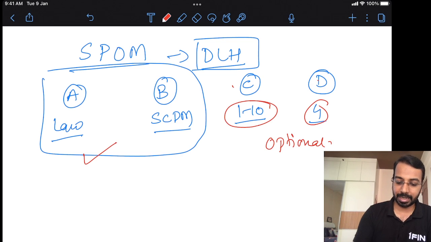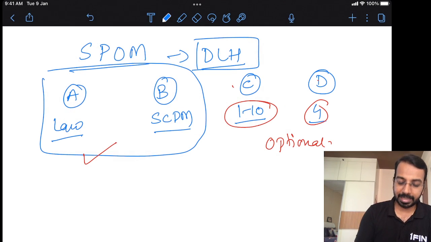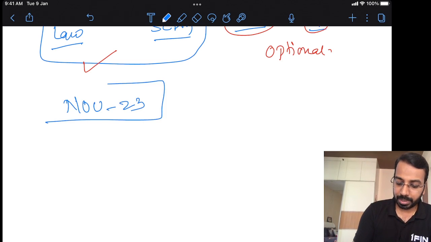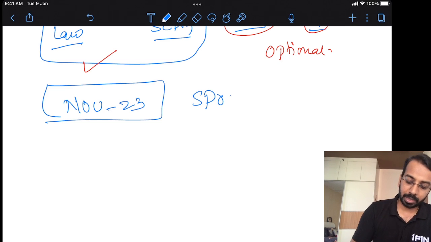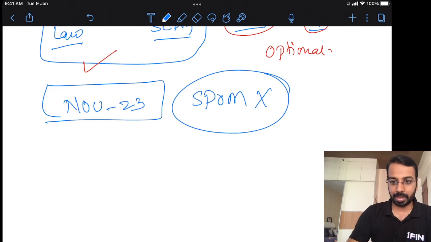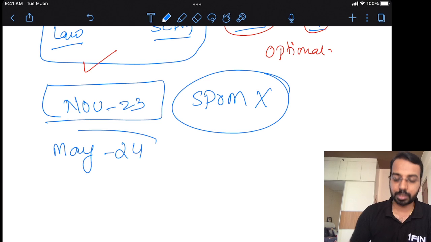we will be understanding. Now, first thing is, if you are writing examination in November 23, self-paced online module is not applicable. A lot of confusion is there, sir. Will it be applicable? Will it not be applicable? It will not be applicable. If you are writing examination in May 24, then self-paced module is applicable.